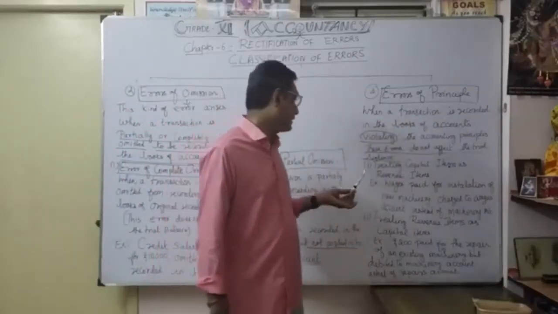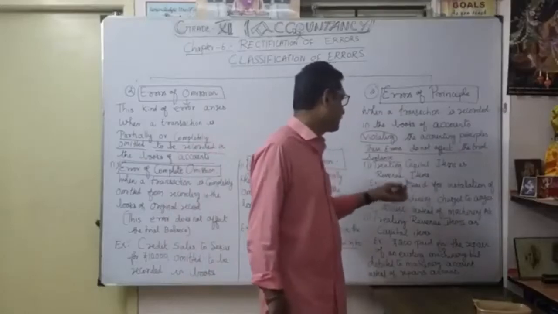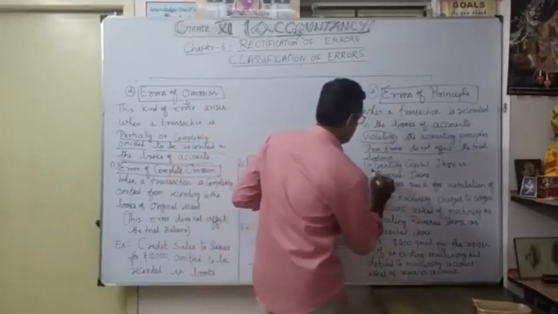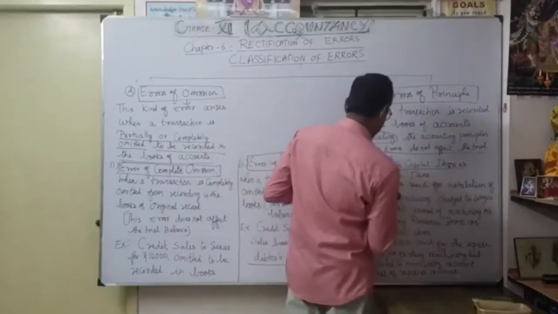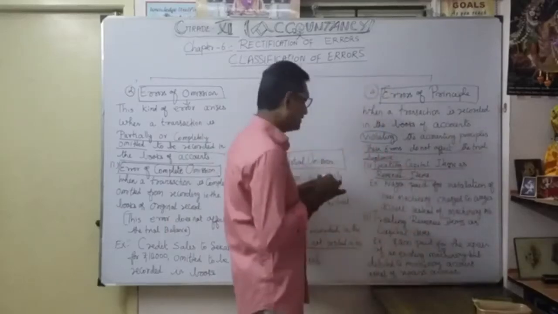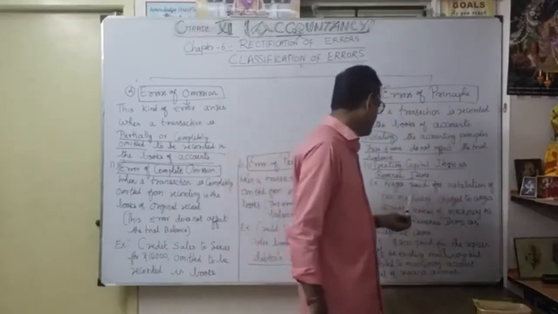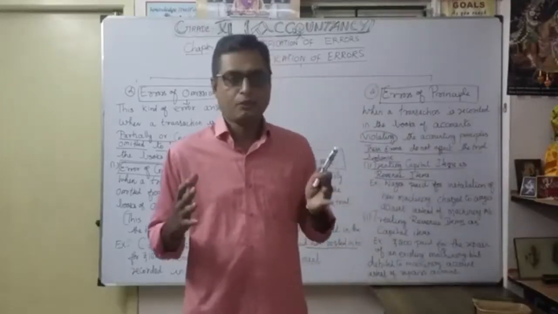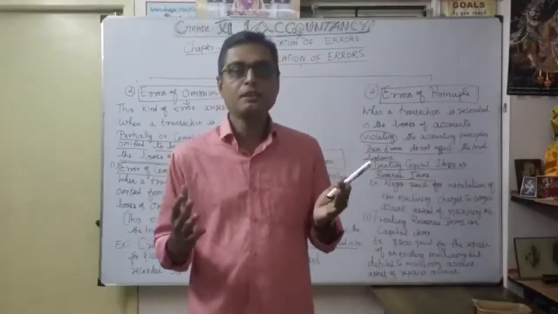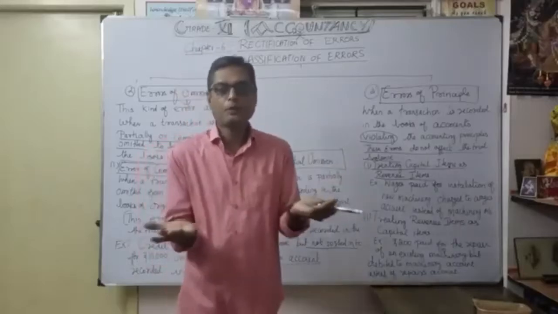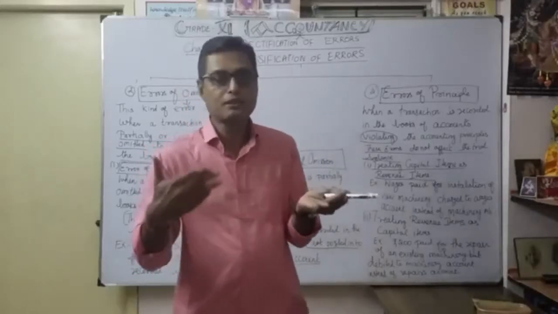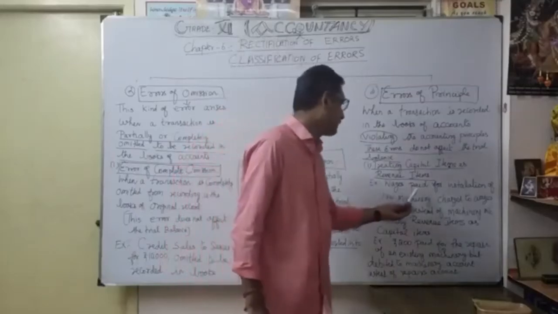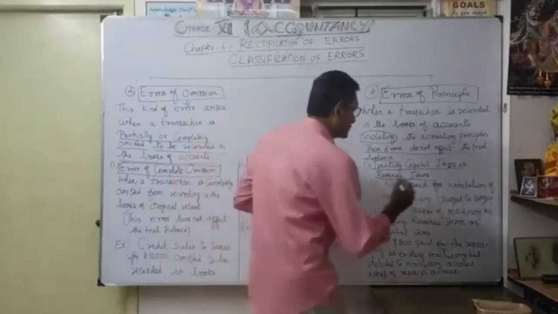Okay. So here, the first one is treating a capital item as a revenue item. How? Wages paid for installation of new machinery. For example, you bought some machinery, and you want to install the machinery. For that, you prepare some platform to keep that machinery in working condition. You have to prepare some stage. Correct? That's what they say.